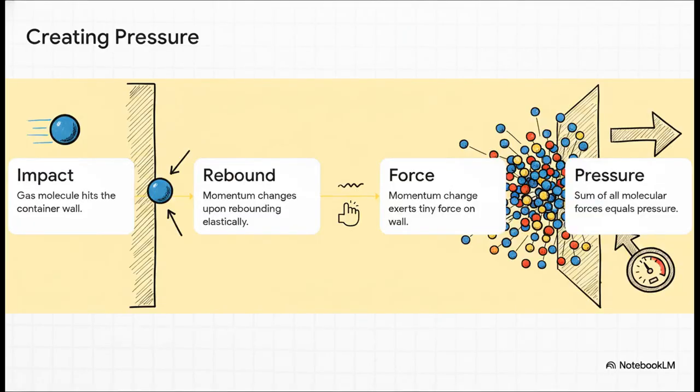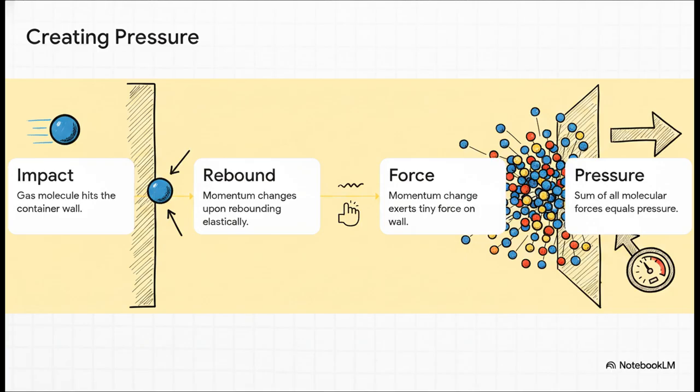So, how exactly do all these tiny bouncing balls create the pressure we feel? Let's walk through the mechanics. Step 1. A tiny gas molecule hits the wall of its container. Step 2. Because it bounces back elastically, its velocity reverses, which means its momentum changes. Step 3. Newton's laws tell us that a change in momentum over time exerts a force. So that one tiny molecule exerts a microscopic push on the wall.